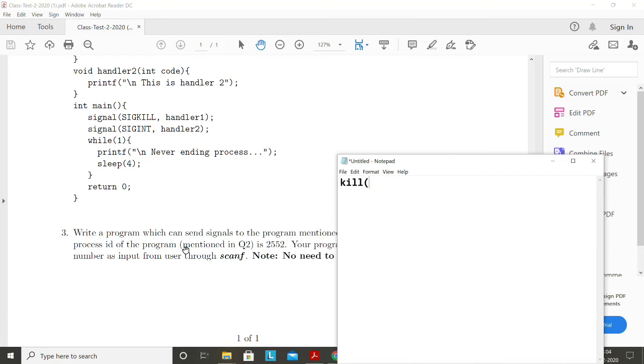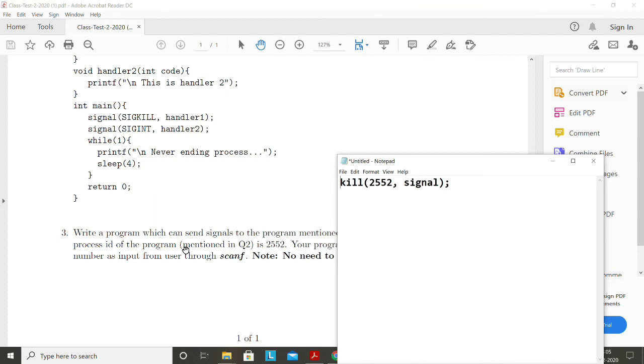First of all, I think you have to write the process name, and then the signal that you are taking as input through scanf. That is what you have to write in your C program, right? It should be a complete C program, and this is the most important line. You have to use this function.